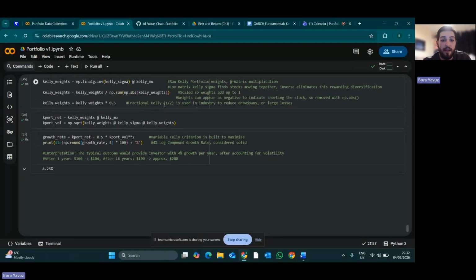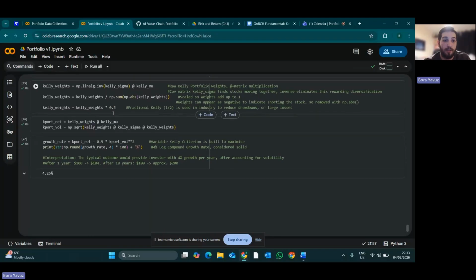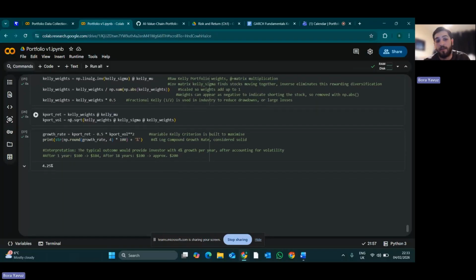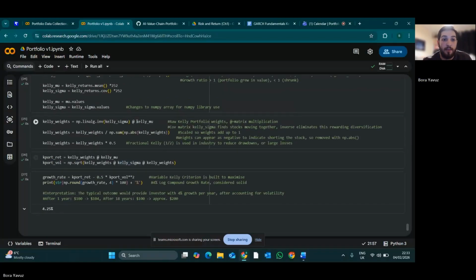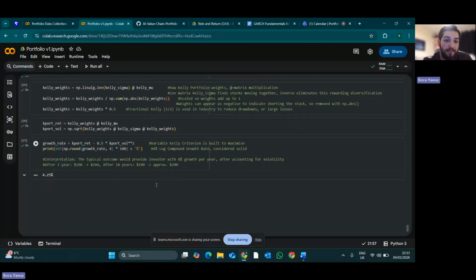Then, as full Kelly can often have extreme drawdowns, I used fractional Kelly, or half Kelly, to make the estimates more conservative and to just have a safer portfolio. Then I did matrix multiplication with the weights and the average returns. And then I worked out the volatility, which was the weights matrix multiplied with the sigma values, the covariance matrix, and matrix multiplied again with the weights.